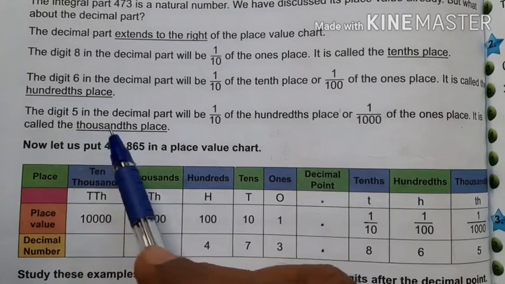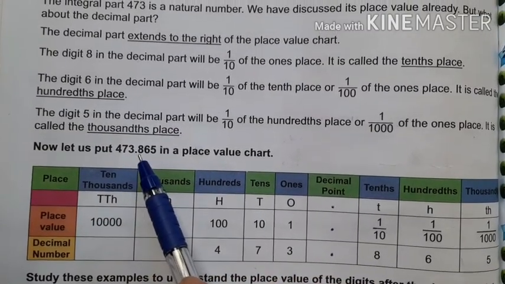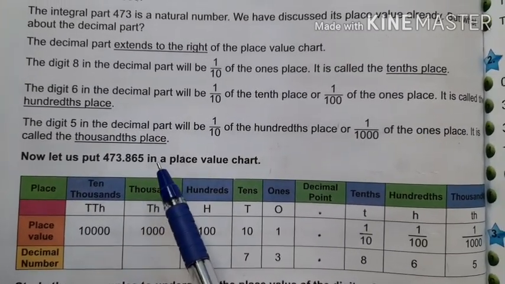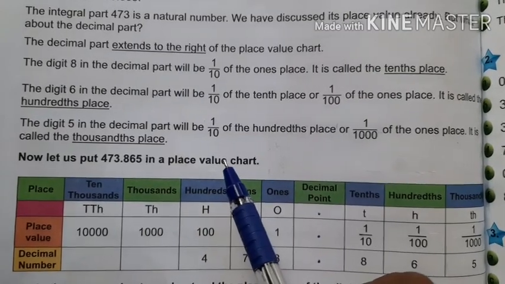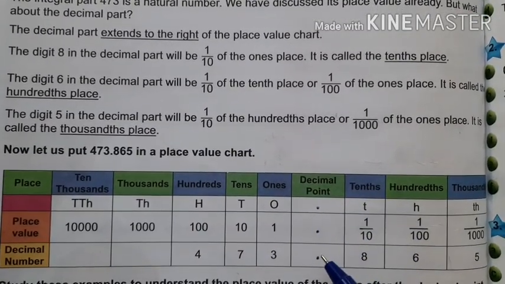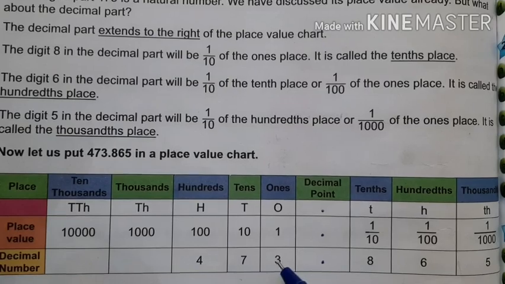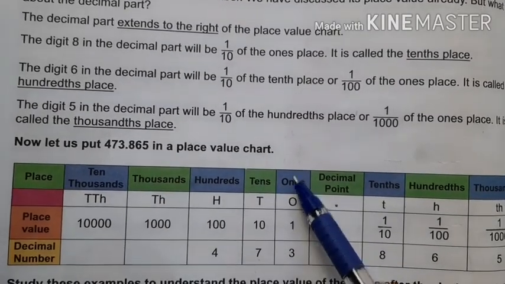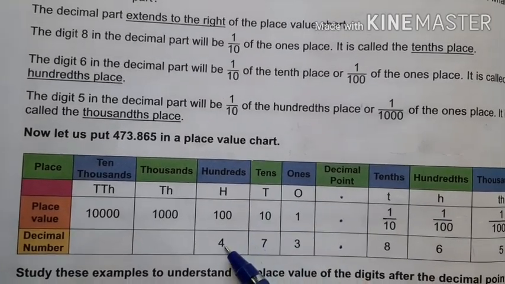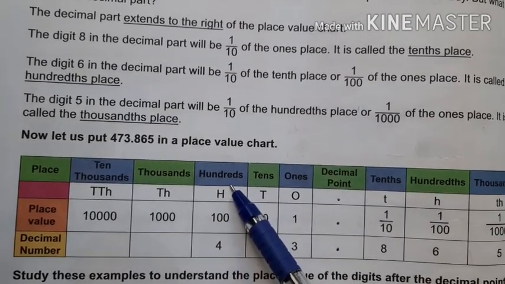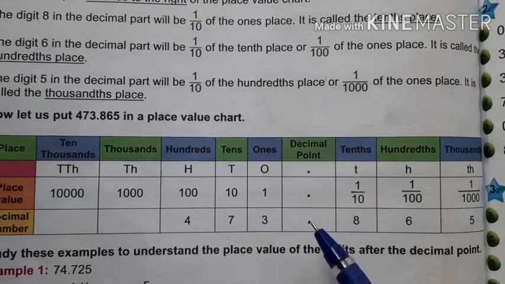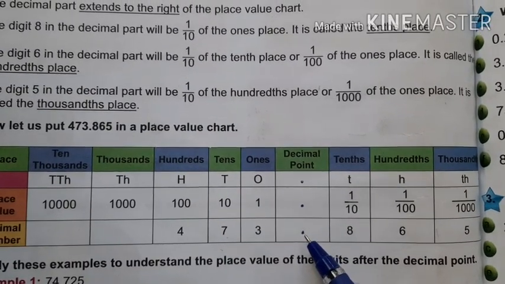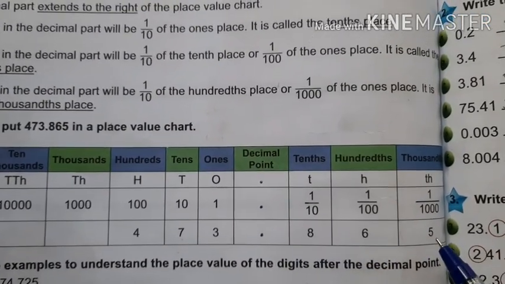Now let us put 473.865 in a place value chart. See here children, this is the decimal point, and before the decimal point there comes 3, 7, 4. 3 is in ones place, 7 is in tens place, 4 is in hundreds place. Then after the decimal point here 8, 6, 5 come.